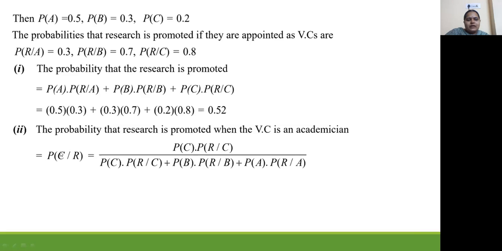The C over R will be reversed here, and then divided by P of R, the total probability, in the denominator. So all these values we have to write: P of C into P of R over C, 0.2 into 0.8, which is 0.16, divided by 0.15 plus 0.21 plus 0.16, which is 4 by 13. This is the answer.